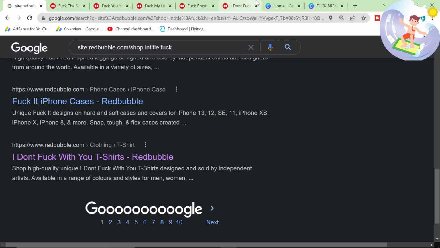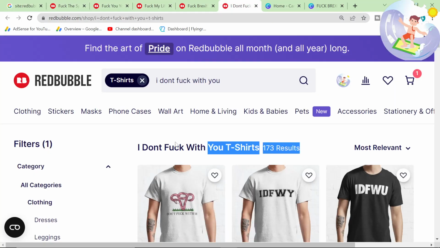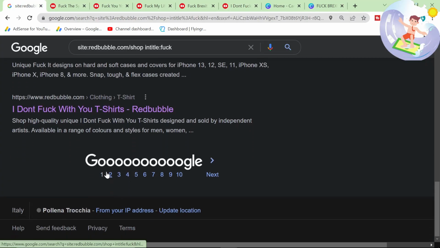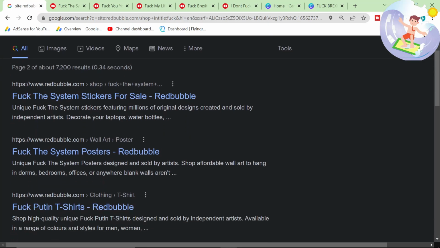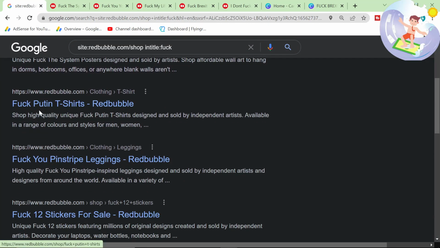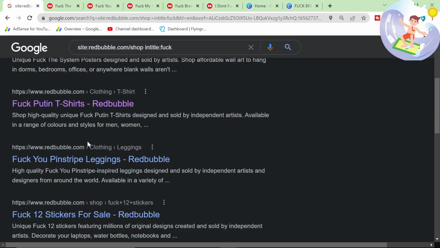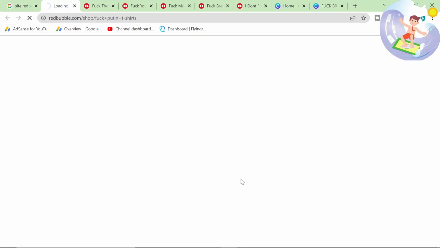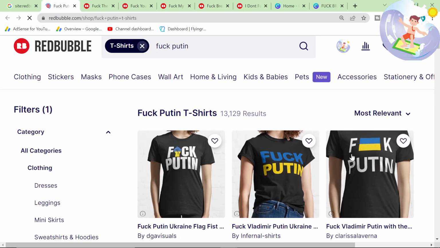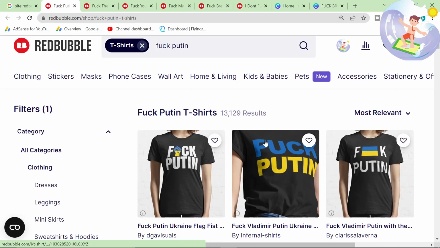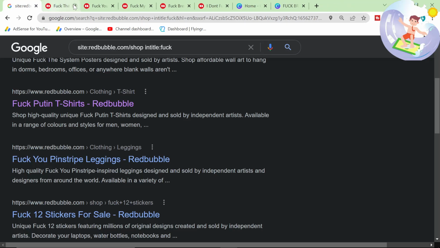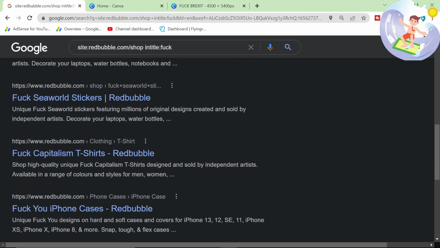I was really curious about how many results this had. Really? 173, that's amazing. That's another really amazing keyword. This will sell a lot, but obviously problems with copyright, so just be extremely careful. 13,000 results, that's insane. I don't like this keyword personally because I feel like it's profiteering, especially with these two colors. For obvious reasons, I'm not going to go into anything here, but you can understand what I'm saying.